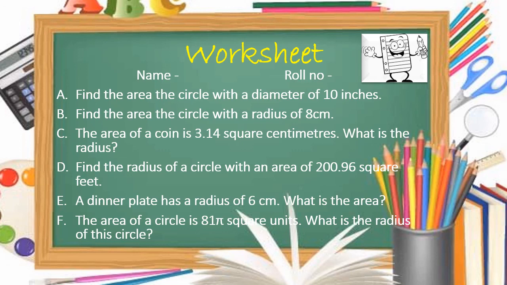The area of a coin is 3.14 square centimeters. What is the radius? So here the area is given and you have to calculate the radius. Next, find the radius of a circle with an area of 200.96 square feet. Next, a dinner plate has a radius of 6 centimeter. What is the area? The area of a circle is 81 pi square units. What is the radius of this circle? Please solve these questions and you will master this topic.